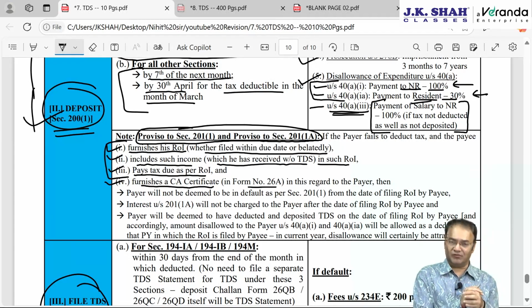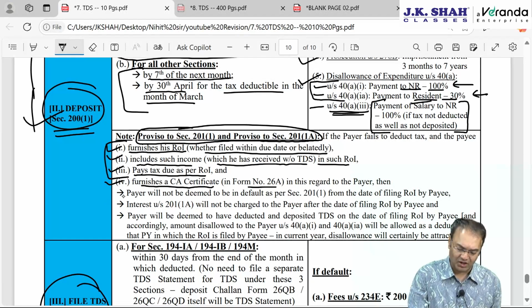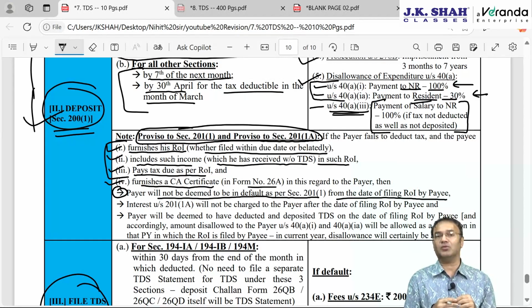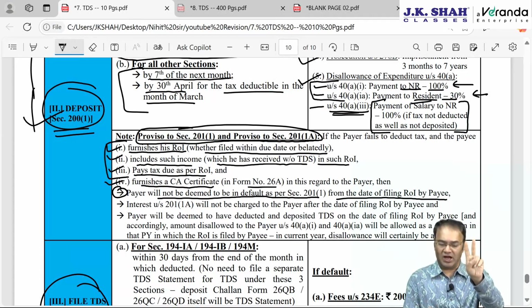This Form 26A is to be furnished online by the payee to the payer. Then my CA will furnish it and I have to transfer it to the payee, and then the payee can submit it to the income tax department. If these four conditions are satisfied, there are two benefits. The payer will not be deemed to be in default from the date of filing the IT return, not from the date of payment of tax by the payee, but from the date on which the payee files the IT return. Secondly, interest will also stop. The payer will be benefited twice: he will not be deemed to be in default and interest will stop.